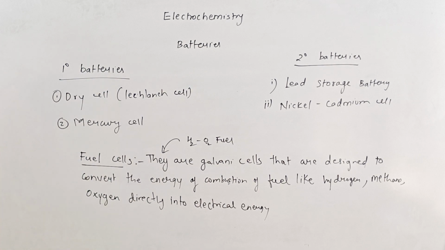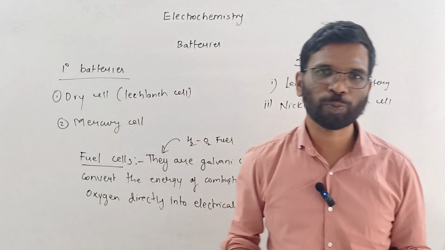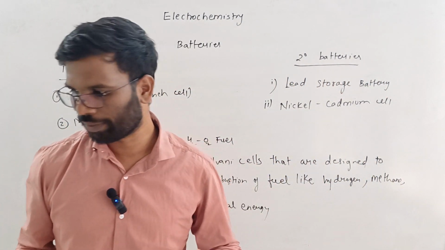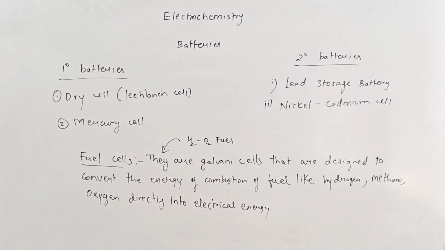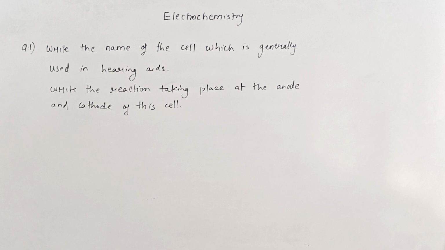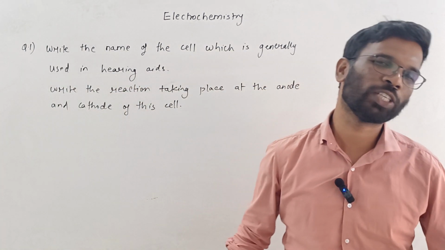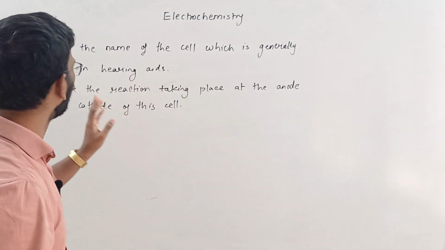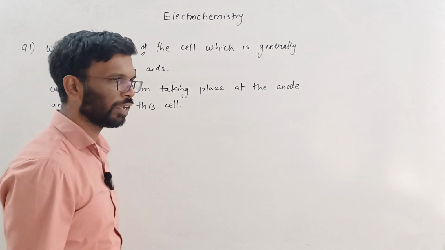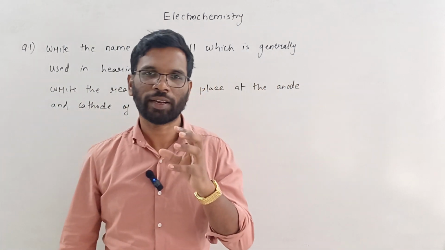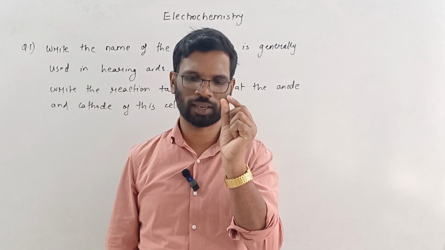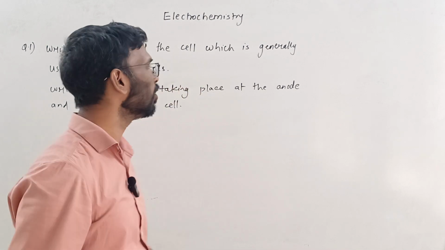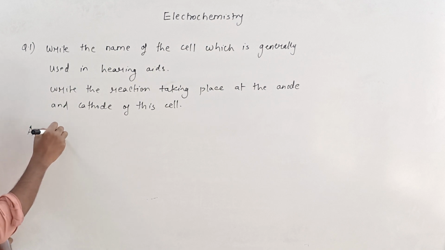Okay. So let us take some questions based on this, to see how questions are asked with respect to batteries. This is a question which I have chosen from previous years. When things are related to batteries, you should know the uses. Write the name of the cell which is generally used in hearing aids. In a hearing aid or a wristwatch, there is a small, round, circular battery. That battery is a mercury cell. So the answer is mercury cell.